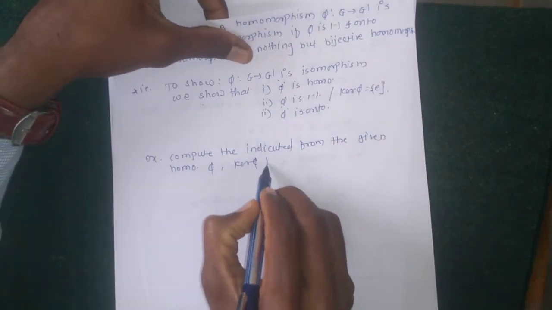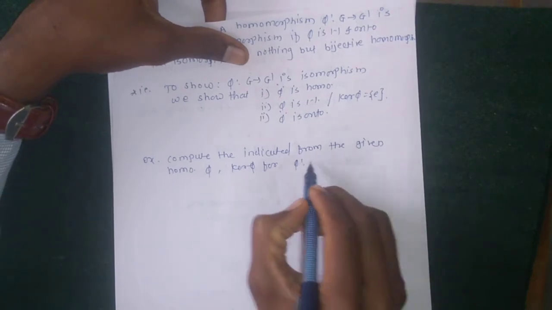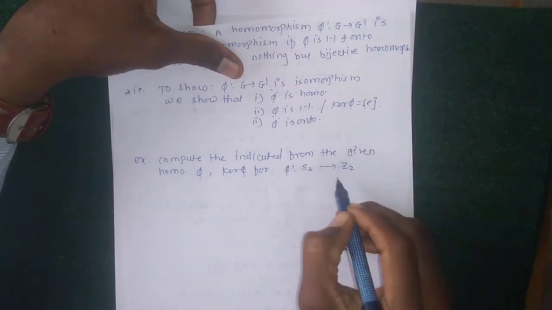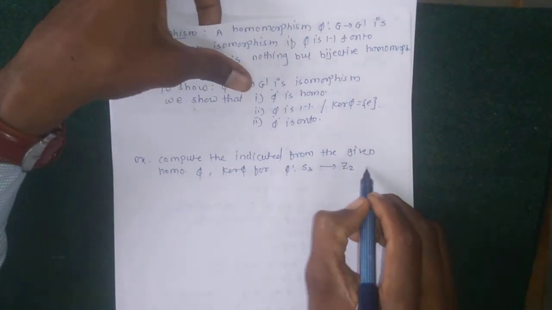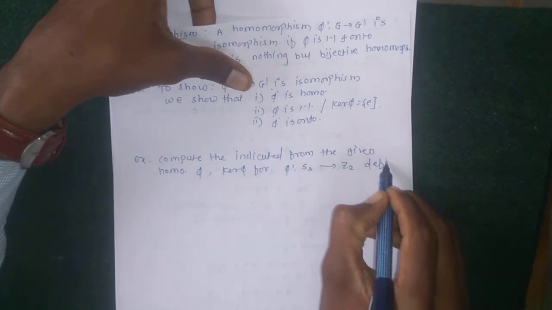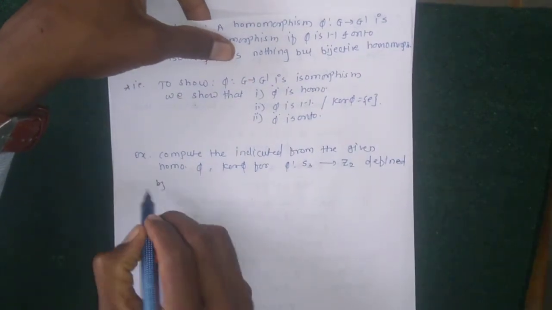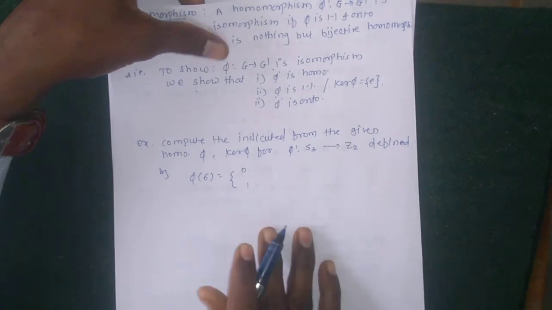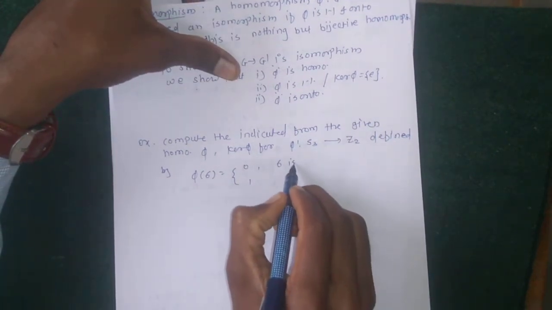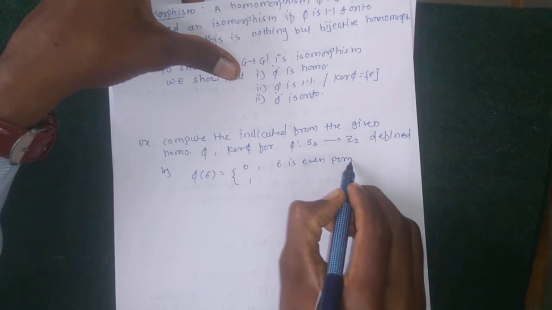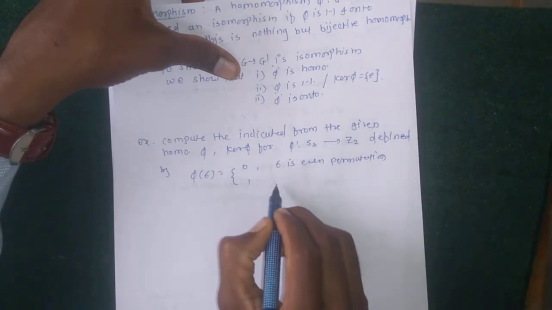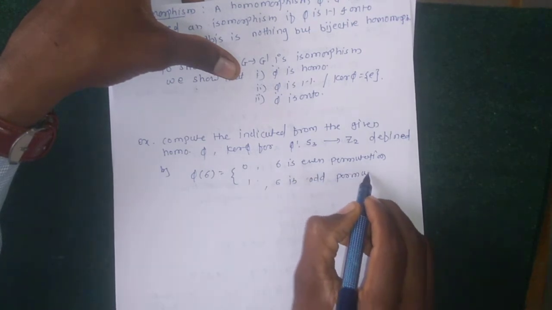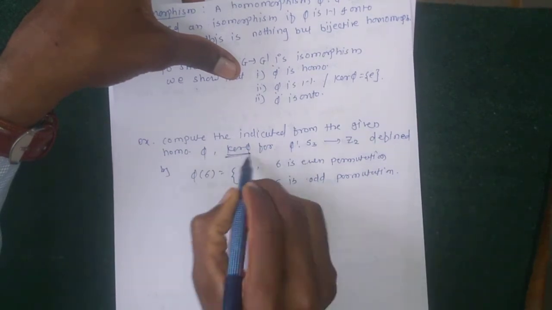Kernel phi for phi from S3, the symmetric group which contains 3 symbols and 6 elements, 6 permutations, defined by phi from S3 to Z2, where phi of sigma equals 0 if sigma is an even permutation and 1 if sigma is an odd permutation. Here we need to find kernel phi.